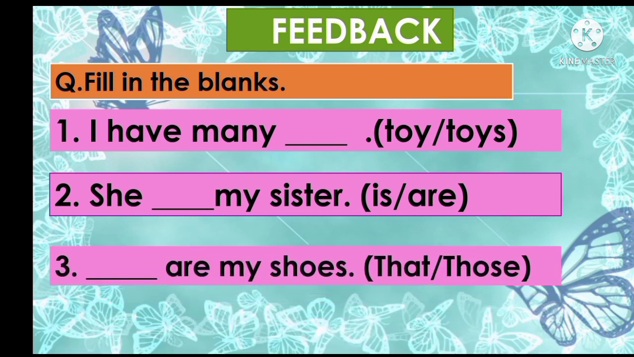Now the number 3. Number 3 dash are my shoes. Here is given are and shoes. So it means plural. So it will be that or those. Yes, those. Those are my shoes.